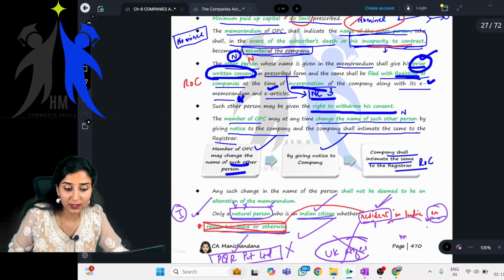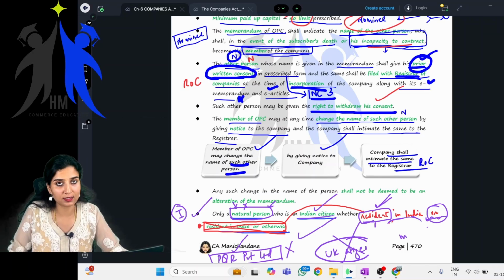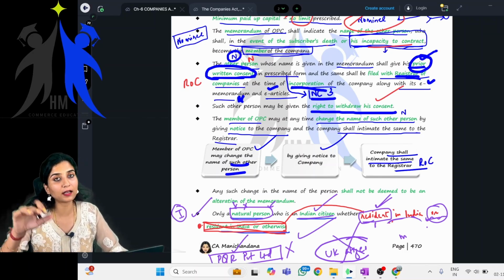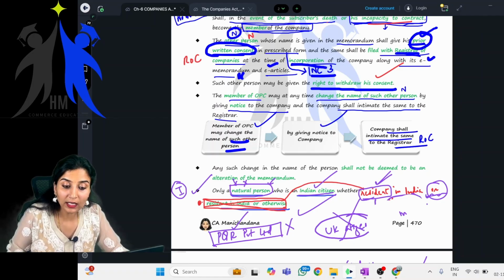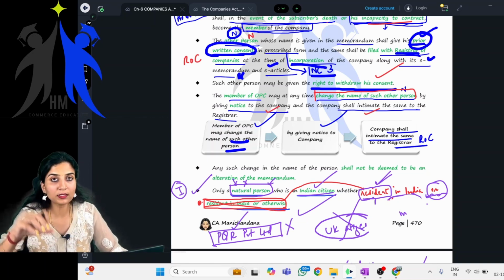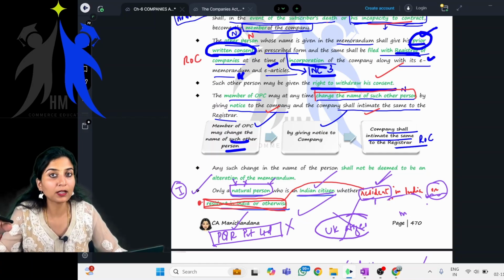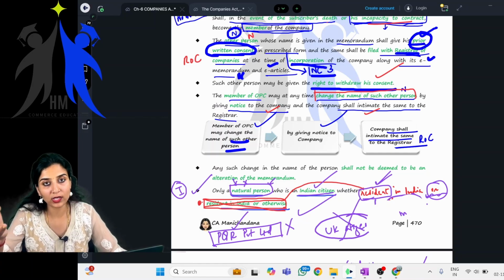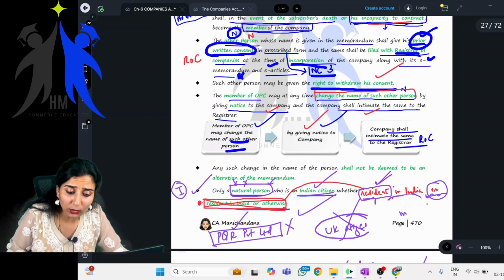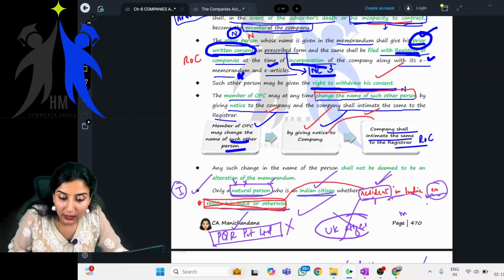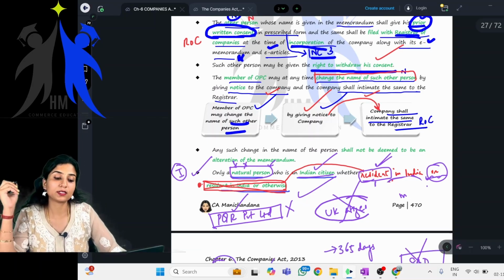Yes, such other person may be given the right to withdraw his consent. The nominee has the right to withdraw his consent, correct? The member of OPC at any time may change the name of such other person by giving notice to the company, and the company shall intimate the same to the registrar. Once the nominee name has been given by the member, can he change it? Yes, he can change the name of the nominee, by giving notice to the company, and the company in turn will intimate the ROC regarding the same.